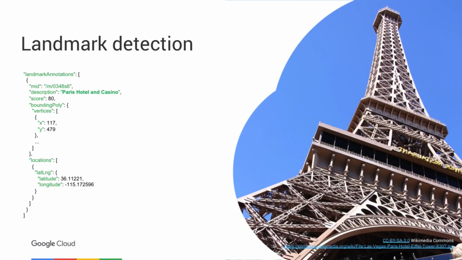And as you can see in the JSON response, we also get this MID back. And this is an ID that points to this entity in Google's knowledge graph. So if we want to get more information on the Paris Hotel, we can send this ID to the Knowledge Graph API to get more information. We also get a bounding box of where it identified this landmark in the image and the latitude and longitude of the Paris Hotel.